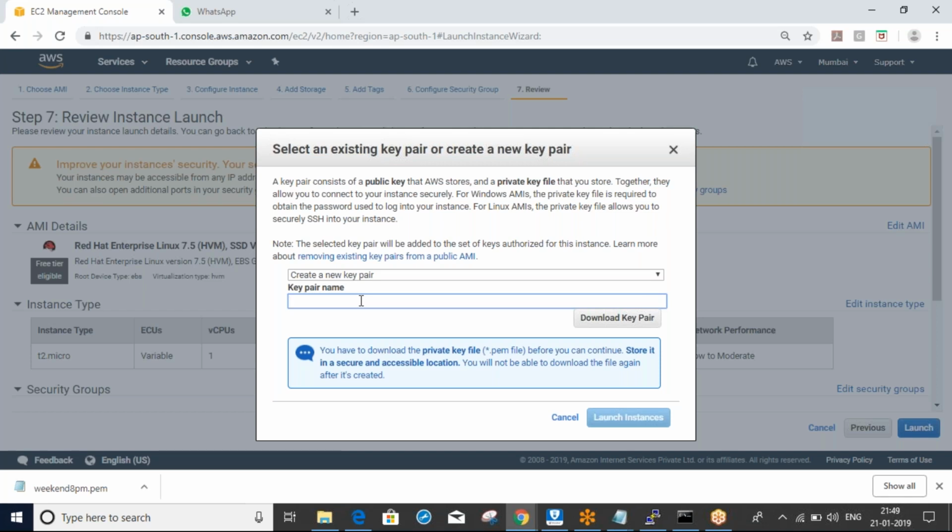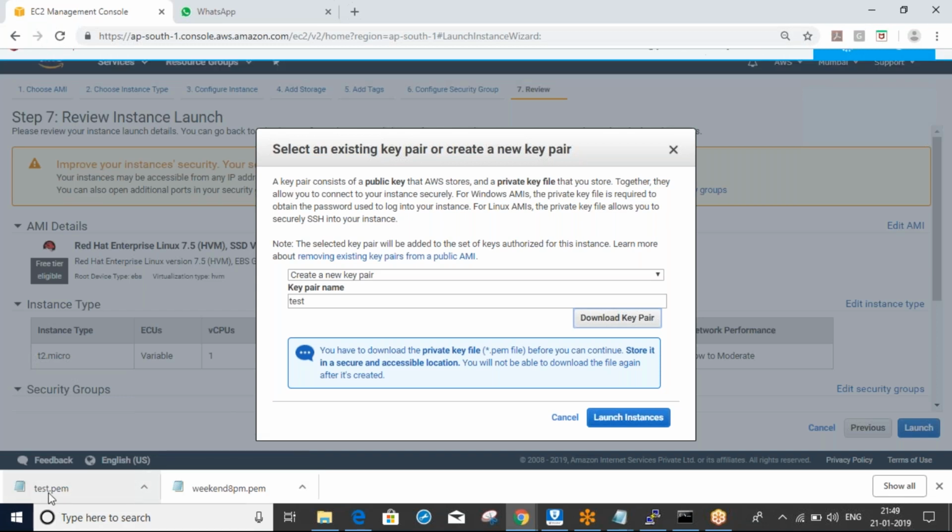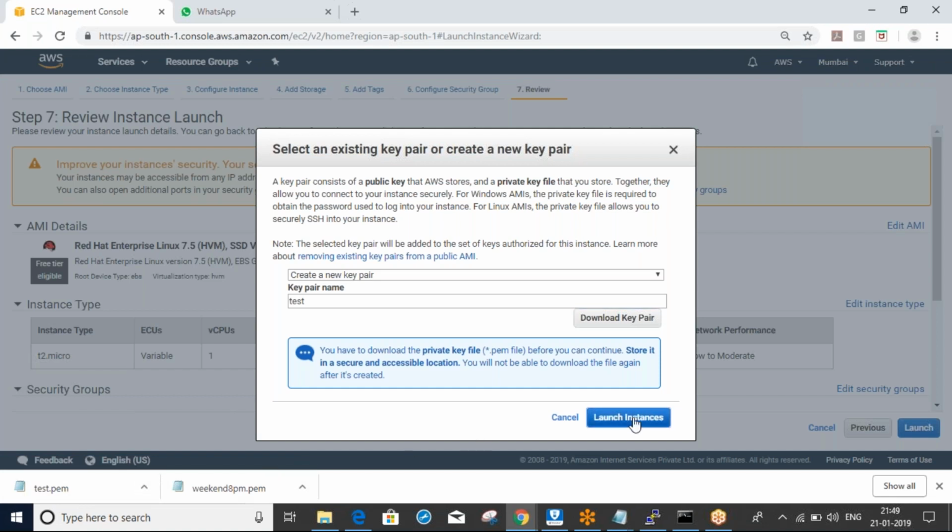Here give any name, some test name. Just download these keys. You have downloaded the .pem keys, you can see here. Just launch instance.